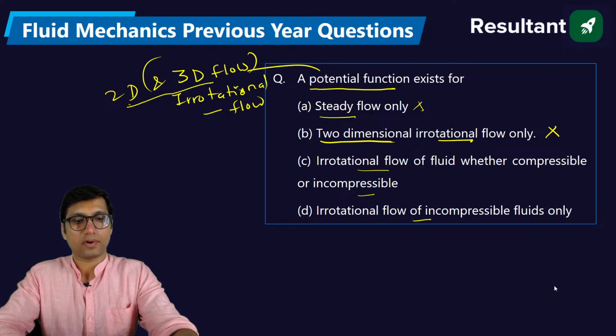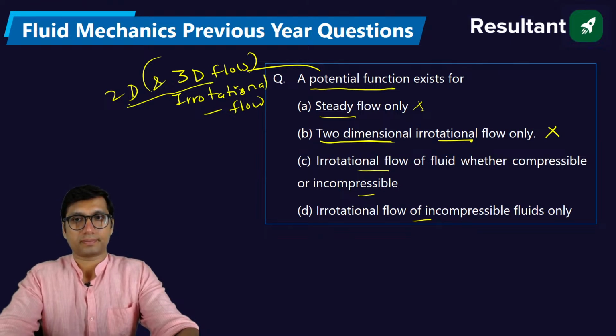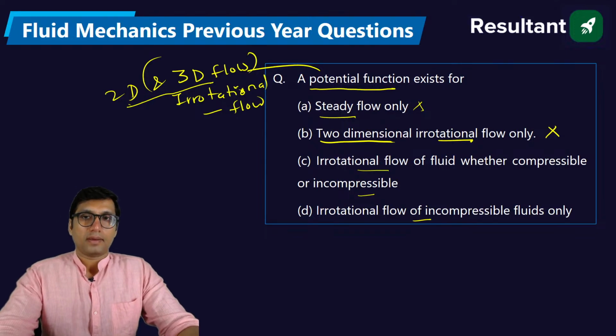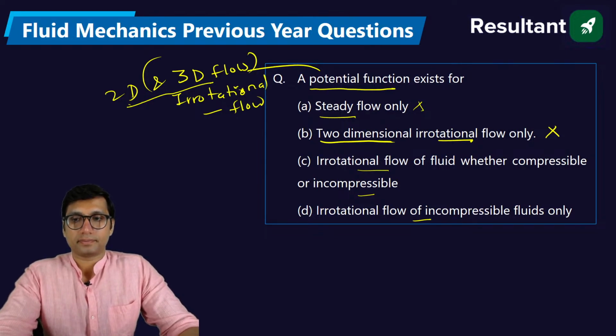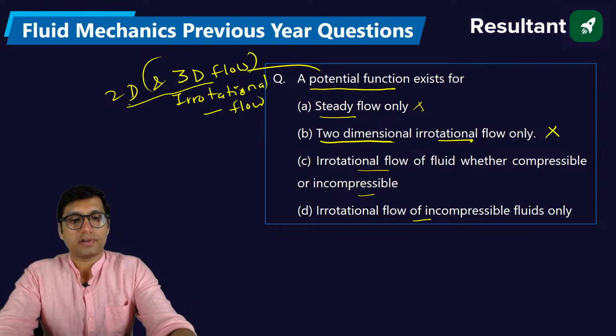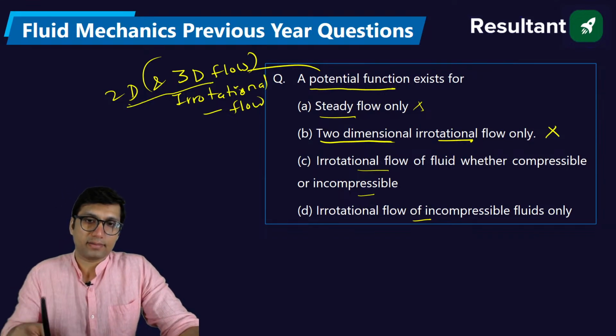It is definitely correct that it exists for irrotational flow. That is for sure. What will be the answer? It exists for irrotational flow of only incompressible fluid. Very good. Option D is the right answer.